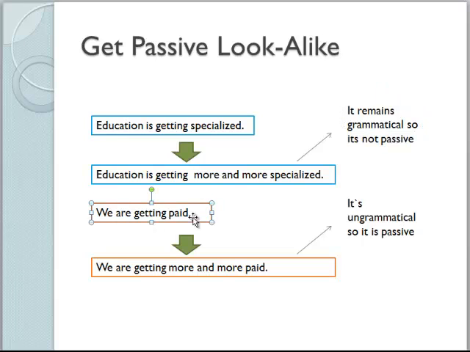Okay, let's take this example. We are getting paid. So we don't know. So let's check. We are getting paid, so we will use more and more again to check if the sentence is an active or passive with get. So here we'll use we are getting more and more paid. Do you think that makes sense? No, it doesn't. So this sentence is in passive.